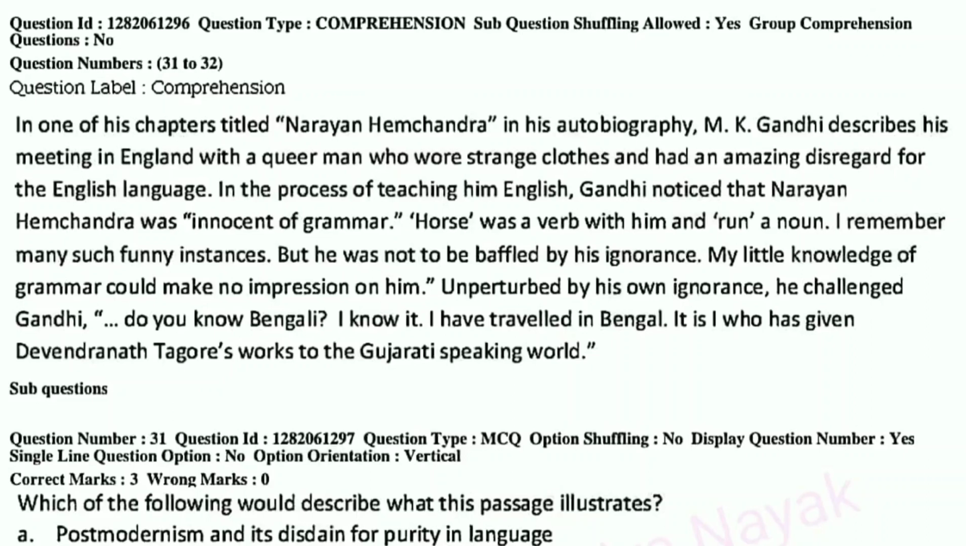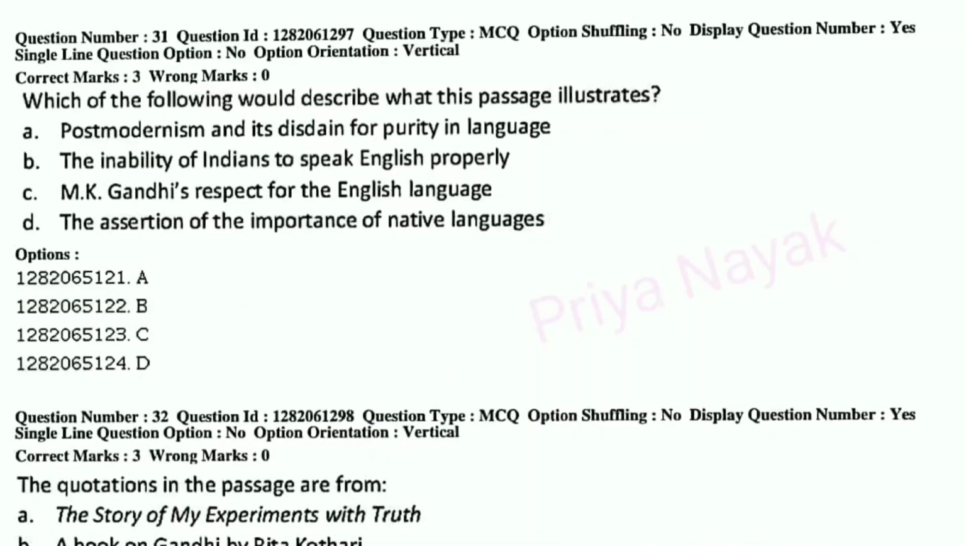Unperturbed by his own ignorance, he challenged Gandhi. Do you know Bengali? I know it. I have travelled in Bengal. It is I who has given Devendranath Tagore's works to the Gujarati-speaking world. Now, question number 31.